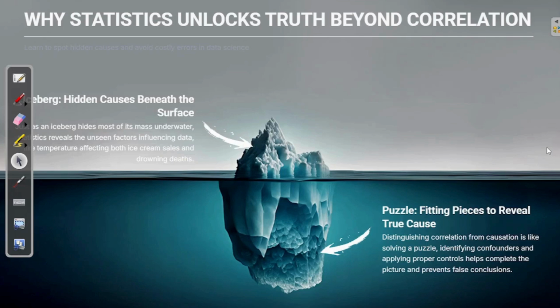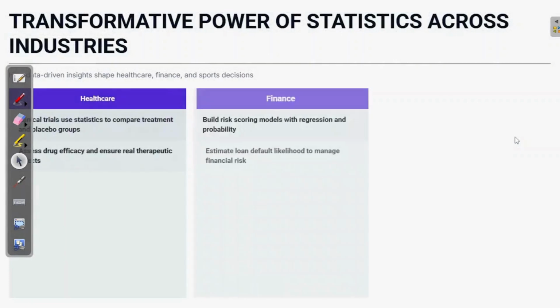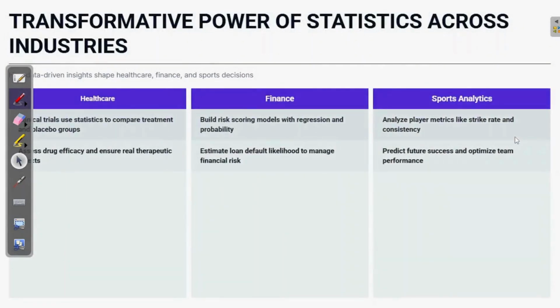Distinguishing correlation from causation is like solving a puzzle where you identify any confounders and apply all types of controls to help complete the picture and prevent false conclusions, right? Now moving to the last section, the transformative power of statistics across industries. In healthcare, all clinical trials use statistical methods to compare treatment and placebo groups. They assess drug efficacy and ensure a real therapeutic effect.